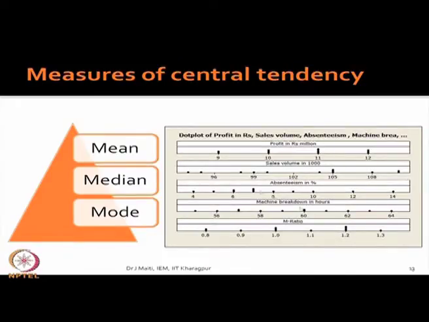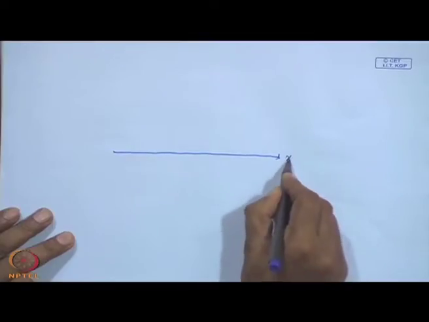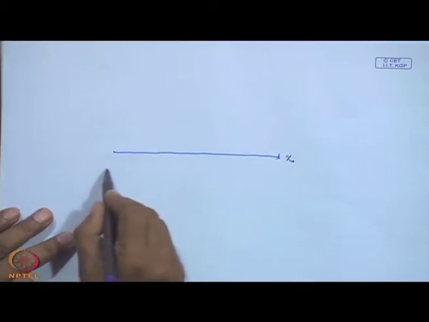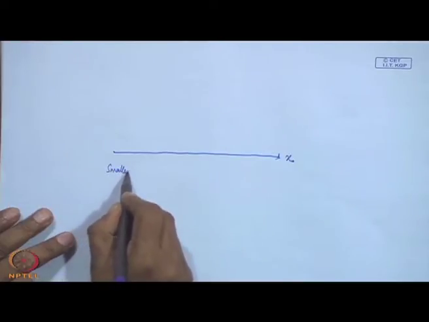Do you know what this is? This is dot plot. Dot plot is something like this. Your variable is x. You arrange from the smallest to the largest.